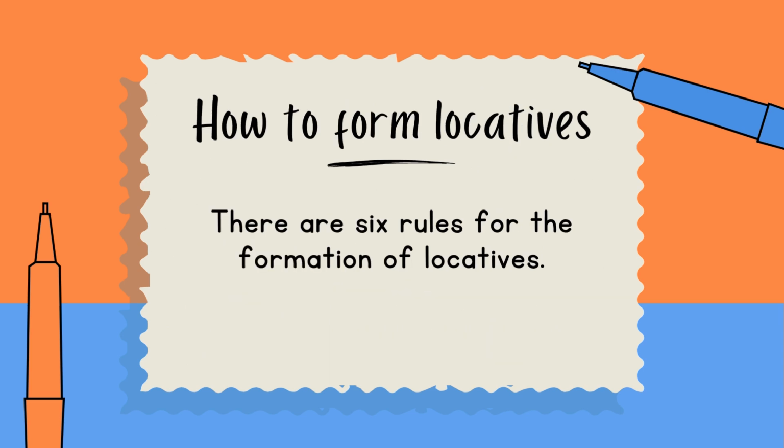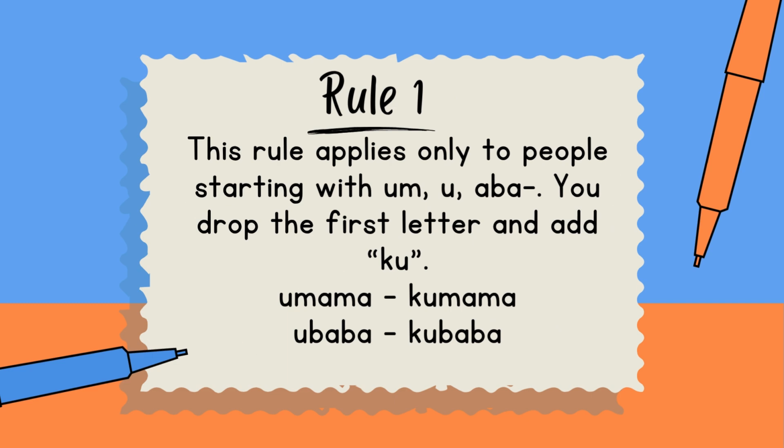How to form locatives? There are 6 rules for the formation of locatives, okay? Rule number 1: this rule applies only to people, starting with u, aba.